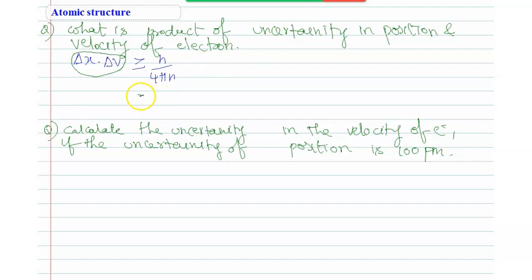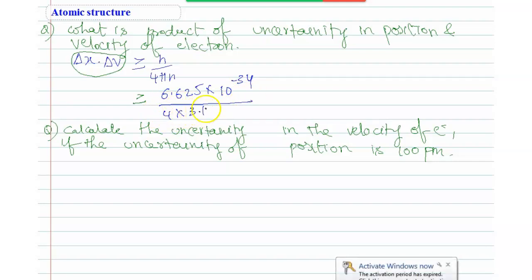So here, greater than or equal to the h value, 6.625 into 10 power minus 34 kilogram meter square second inverse, divided by 4 into pi, which is 3.14 or 22 by 7. Then the m value, the mass of the electron, is a fixed value, 9.1 into 10 power minus 31 kilogram.